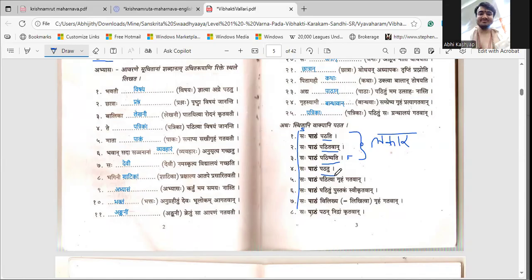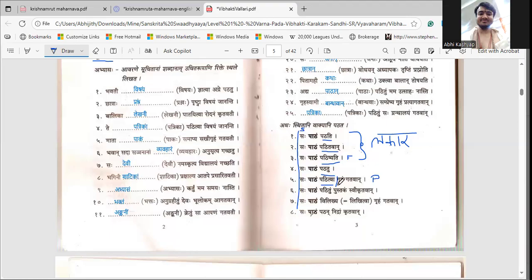Next. Saha patham pathitva griham gatavan. This we know. Tva, whenever it comes, it is continuous. There are 2 different works involved. So therefore, patham he has already completed. This is again past. Patham is in the past. He has already completed it.